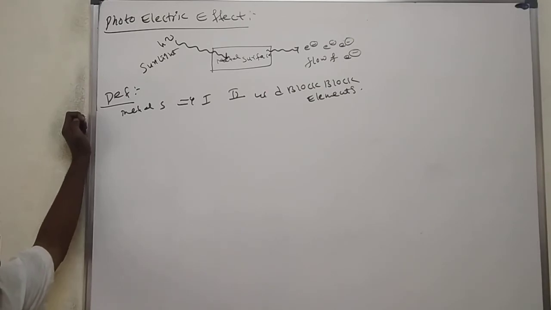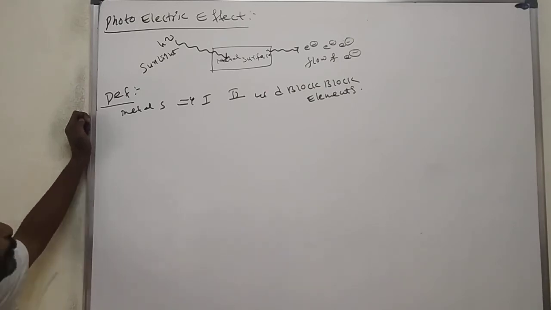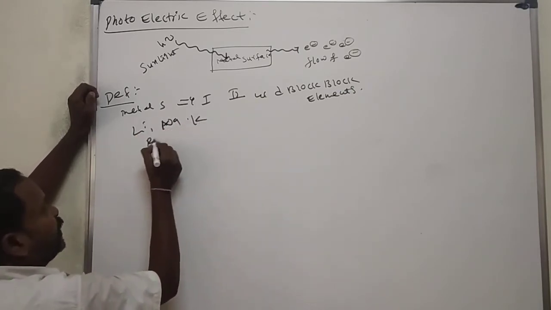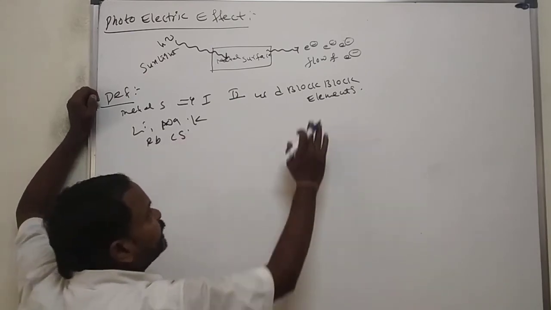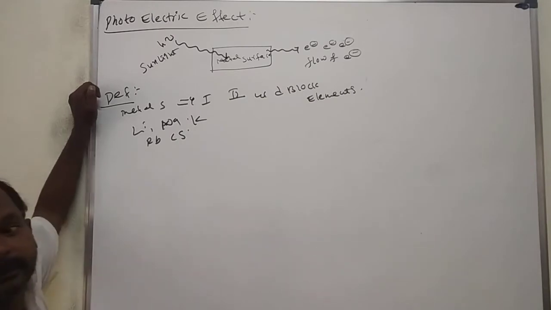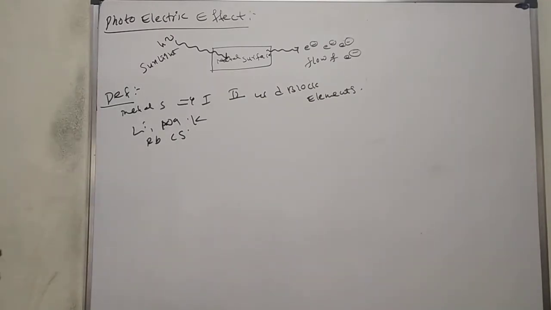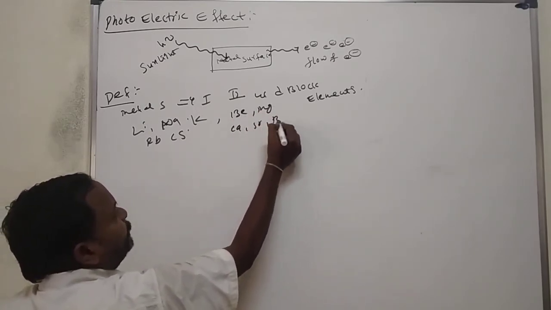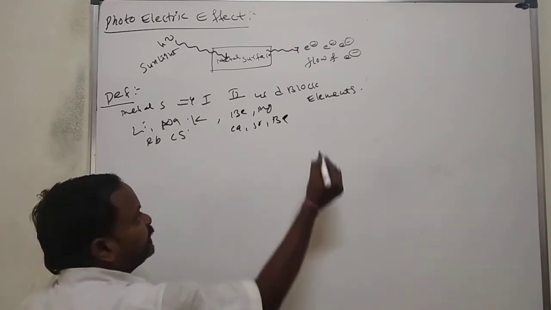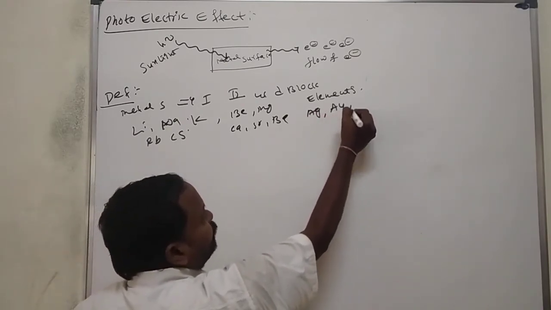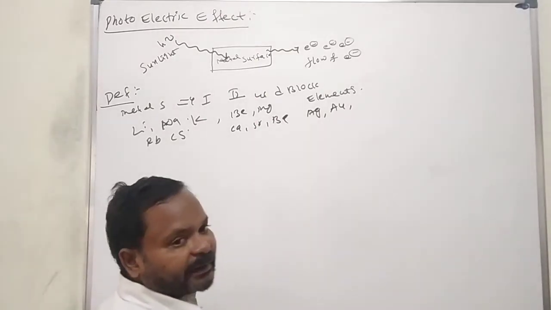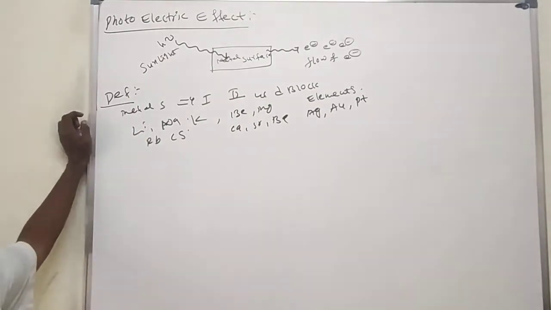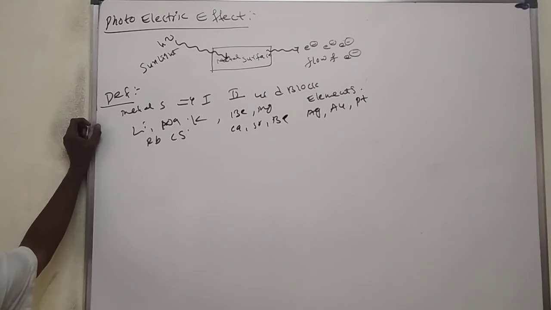All these exhibit the photoelectric effect, along with second group elements: beryllium, magnesium, calcium, strontium, barium. Some of the d block elements, silver, gold and platinum, are also d block elements. These exhibit the photoelectric effect.